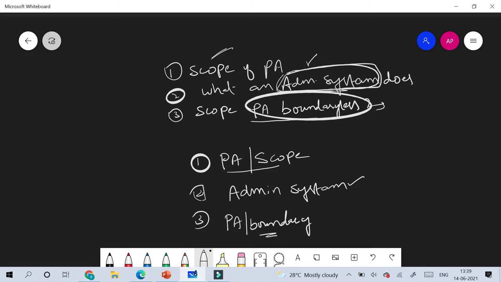Coming to the scope of public administration, public administration initially is defined as a systematic application of law, or any application of law, according to Woodrow Wilson, is an act of administration. The founding fathers of public administration identified public administration with the executive branch of the state, which is mainly concerned with the implementation of public policies or public laws. So here the scope of public administration is confined only to the implementation or executive branch of the government.